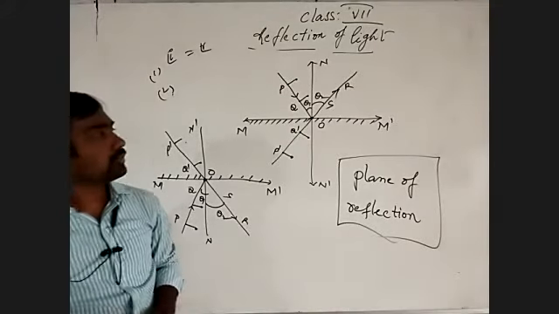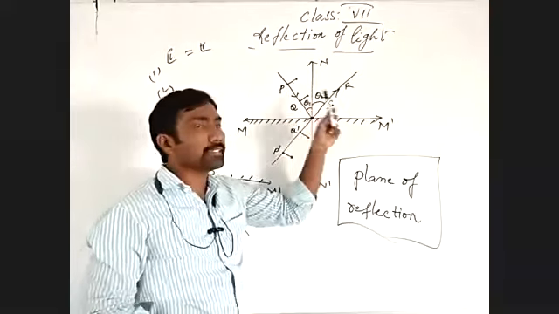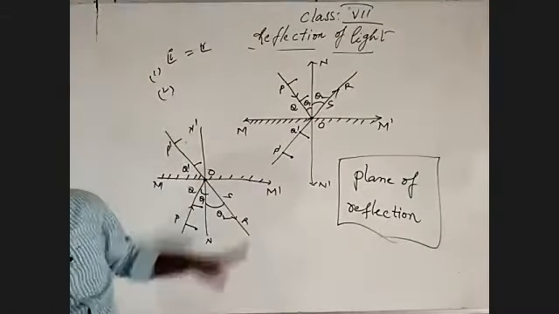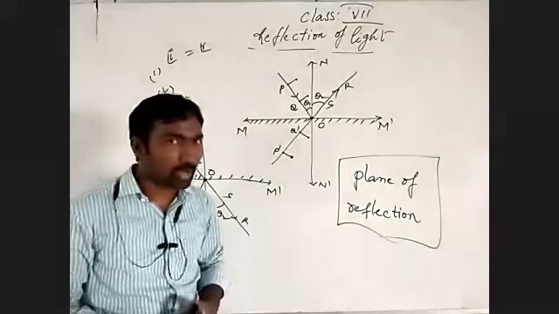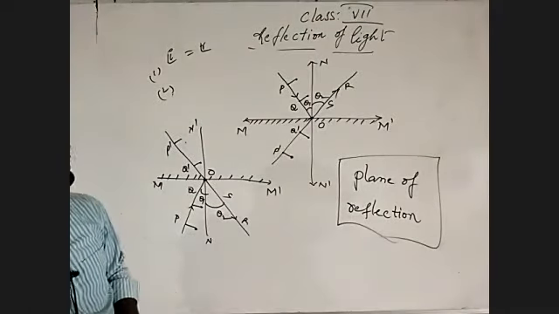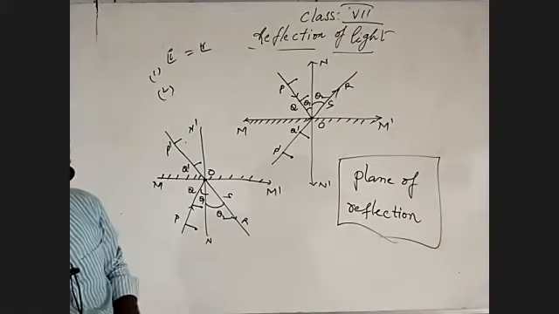Understand? So the three light rays lie in the same plane of reflection, as shown by the whole activity we finished up to now. Do you have clarity on those laws of reflection?